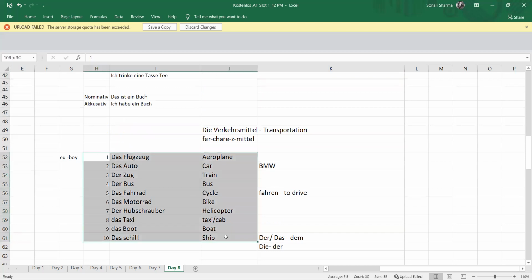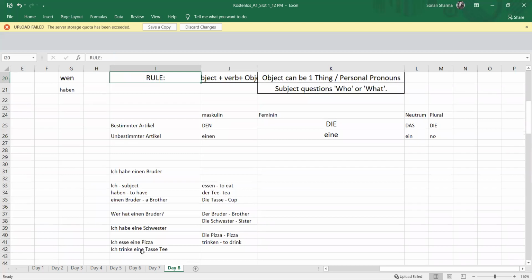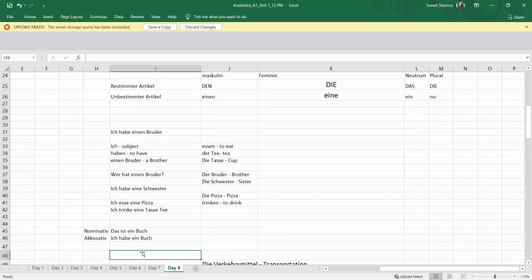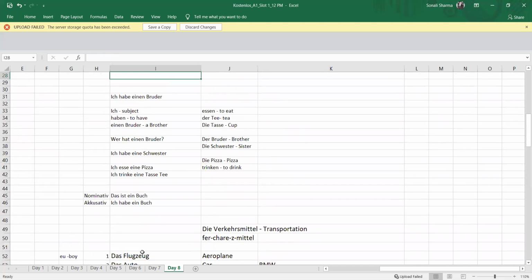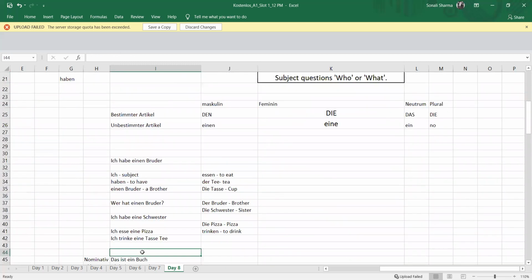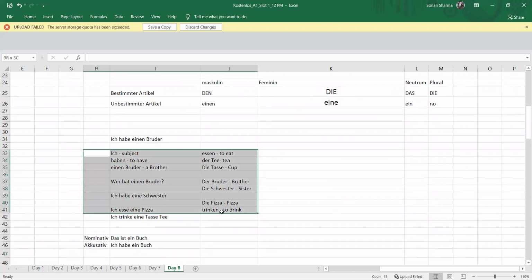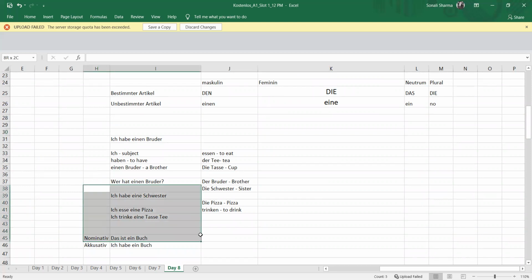This is Fahrrad. So these were the basic sentences you can use. First, you have to learn these, then learn the articles, and then try to fix them in the sentence. Another thing: first we started with nominative and then accusative. This is also very important. Follow the rule and then apply. In this, we are talking about who is having what. Nominative was only about one thing or one person. Here we are talking about two things or two persons, so we have two things together.